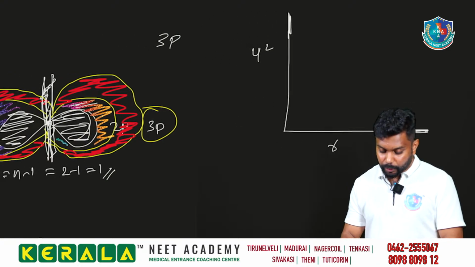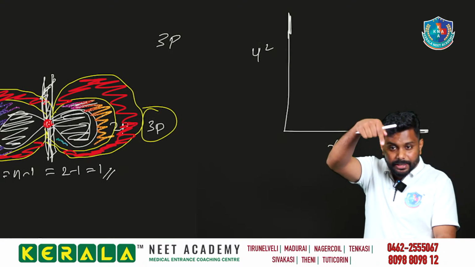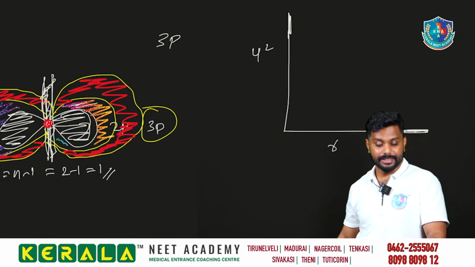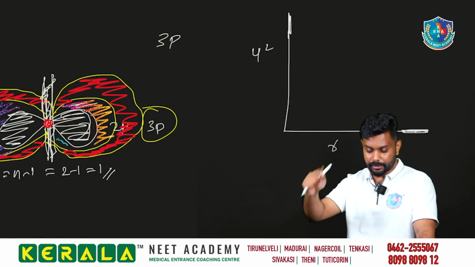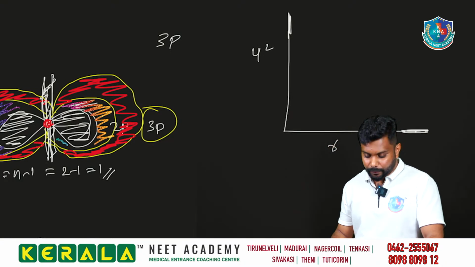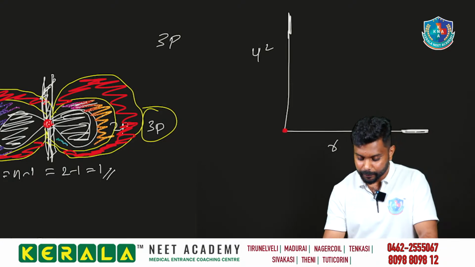The first node you are seeing is at the center. In the center you get the node. Node means there is no chance of finding the electron, where psi square is equal to 0. So the graph will start from here.